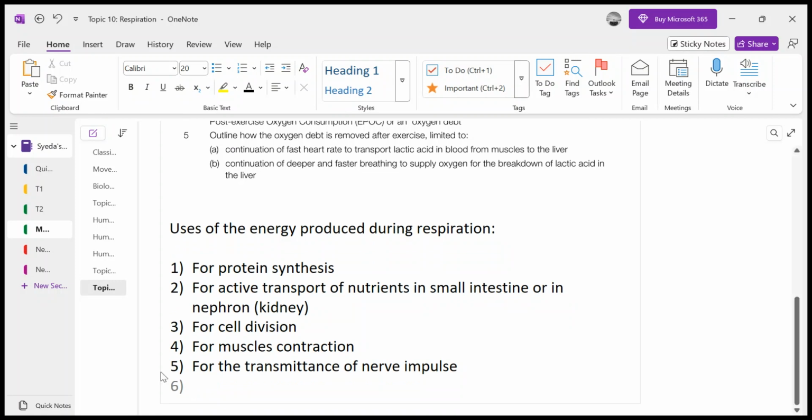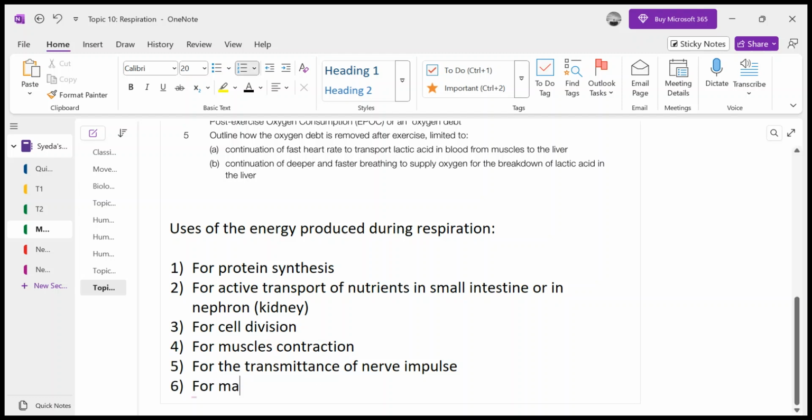What is the next use of energy? Now, the body of the mammals requires maintaining the temperature, right? And this is done by homeostasis, temperature regulation. This is what we are going to do in coordination and control. So, for homeostasis, again, energy is needed.